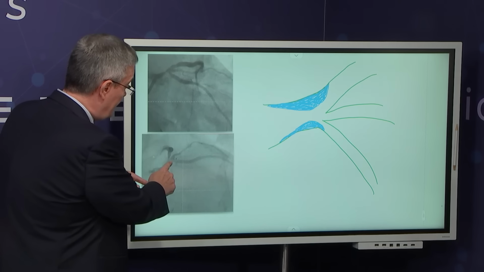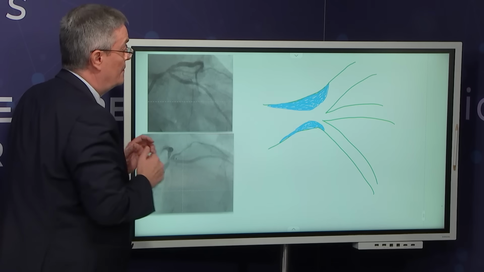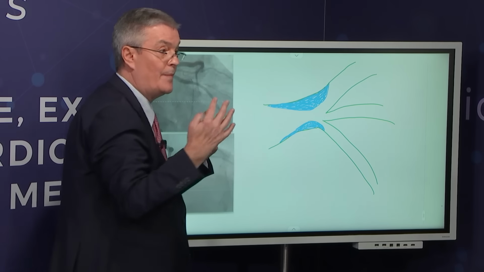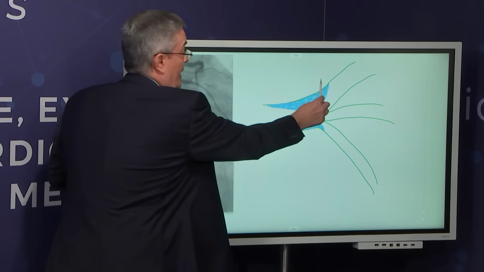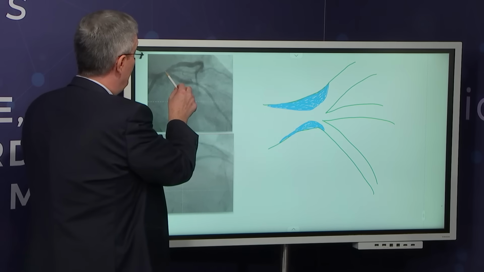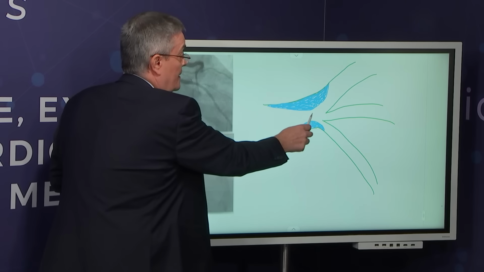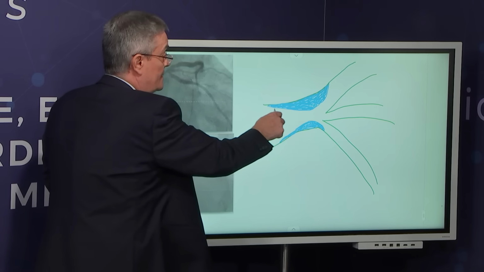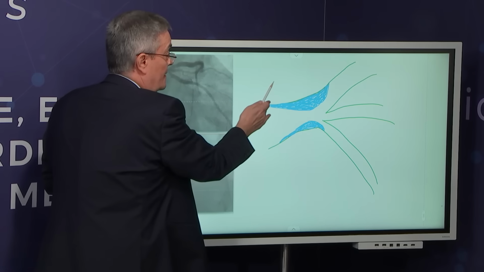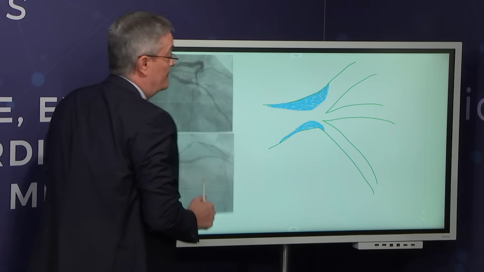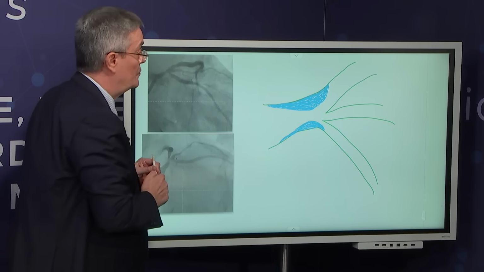There is definitely some disease present in front of the ostium of the CX, and we know, again, most of the plaque, according to imaging, is on the lateral wall in front of the ostium of the LAD, so predominantly a disease pattern in front of the ostium of the LAD, distal left main, and some plaque also present in the distal left main in front of the ostium of the CX.